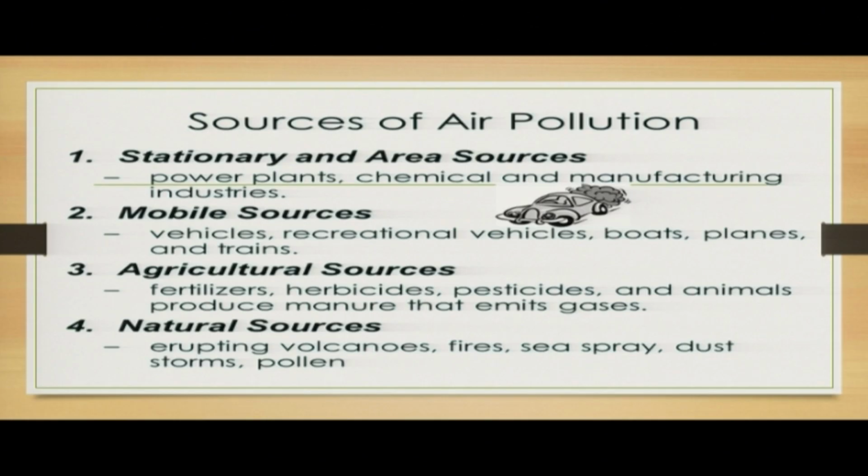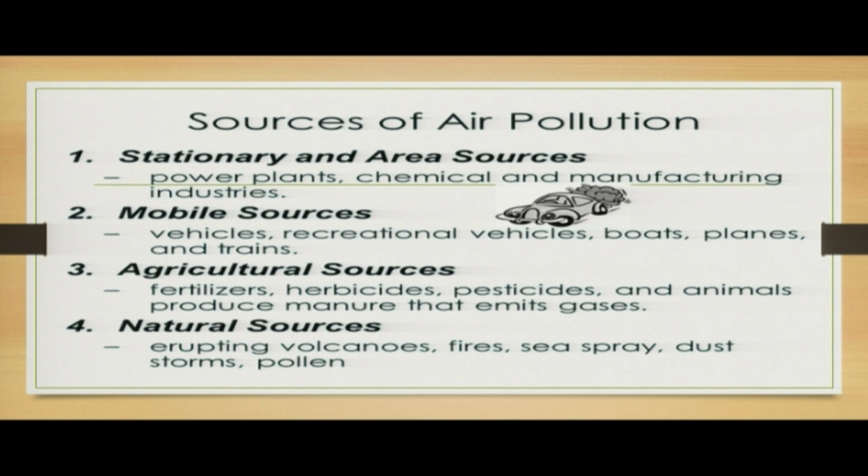So we have the major sources of air pollution. We have stationary and area sources. In the stationary and area sources, we have power plants and chemical manufacturing industries. Those are included under stationary and area sources. They are not moving, but they are in specific areas.